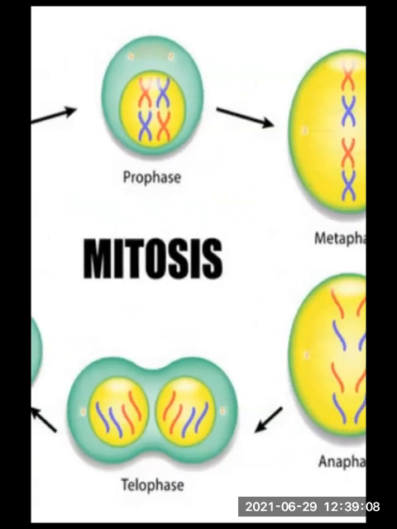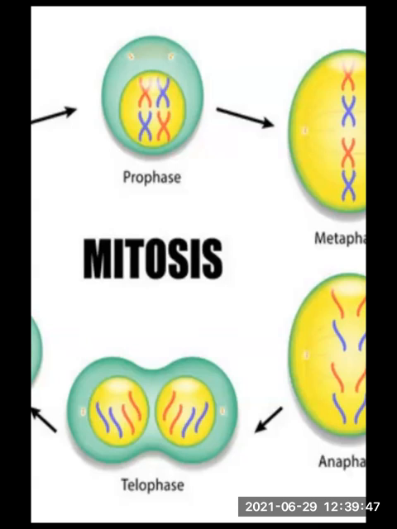So a nuclear membrane is formed around each set. Now you can see the green colored outer structure, that is the nuclear membrane. Whereas in metaphase and anaphase you only found the yellow colored structure because the nuclear membrane disappeared. Again, the nuclear membrane appeared in telophase. So a nuclear membrane is formed around each set of chromosomes that reached the poles. Sister chromatids separated from each other, reached the poles, and thus two daughter nuclei are formed in a cell.